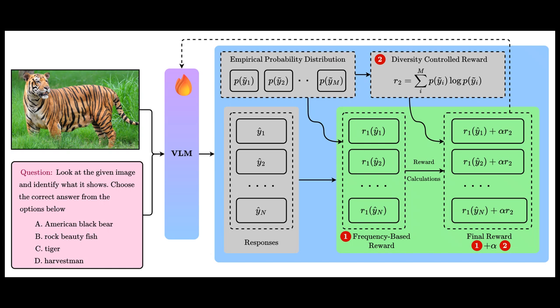When we train a large language model or a vision language model, we usually start with large-scale pre-training, and later the model goes through reinforcement learning from human feedback. Methods like TRPO, PPO, and more recently GRPO, or Group Relative Policy Optimization, improve model behavior by maximizing rewards while keeping the updated model close to a reference model using KL divergence. In other words, we improve the reward while keeping the model as close as possible to our reference model.